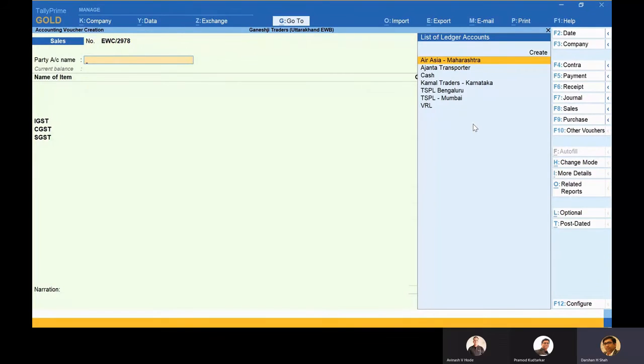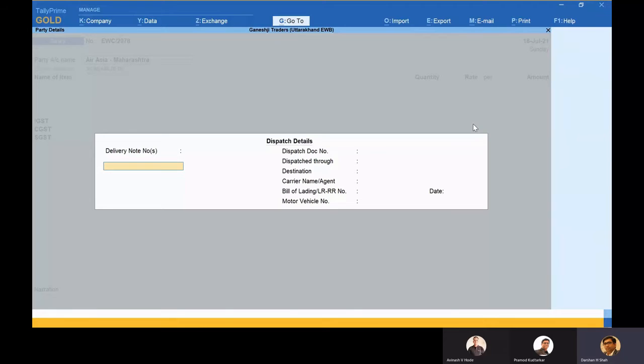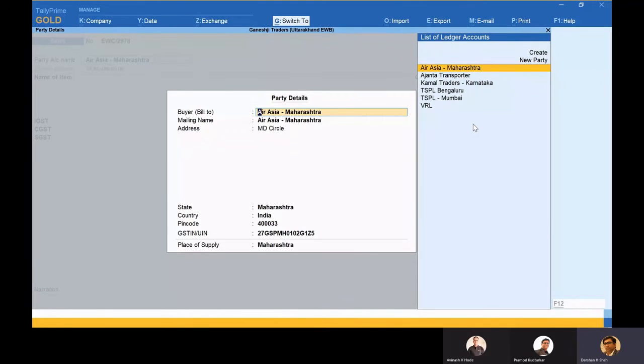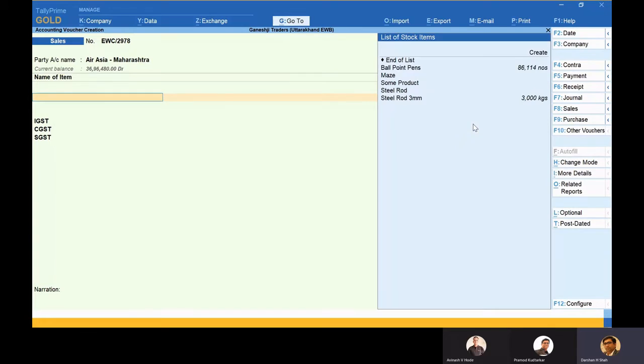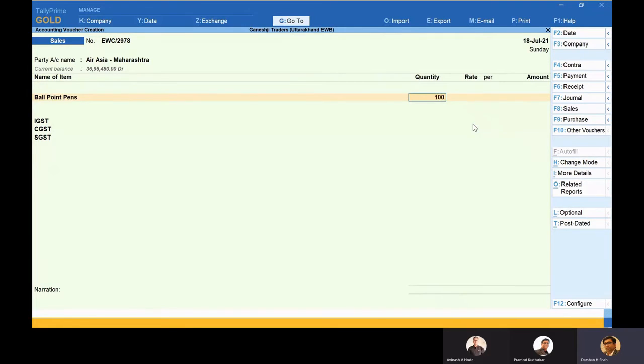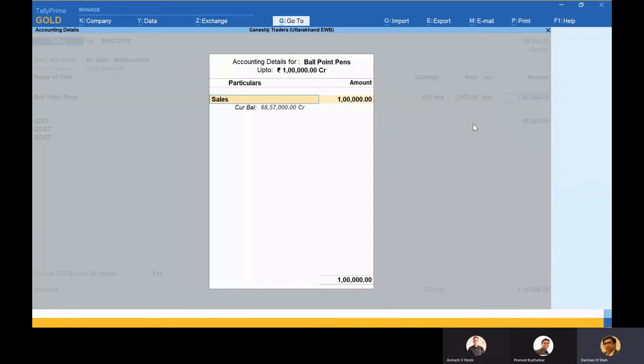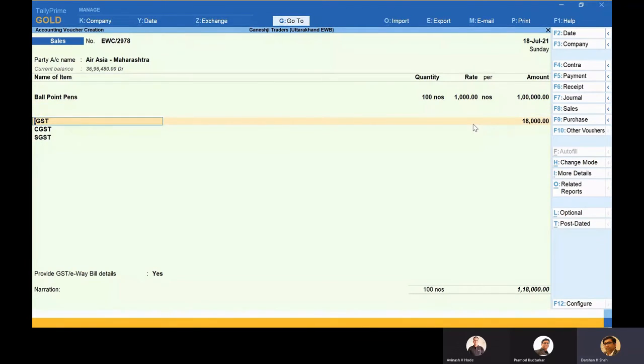Here I select a party. This is an Uttarakhand company and I'm selling it to a Maharashtra party. Okay, all the details are getting captured. 18th July, I'll select a product called ballpoint pen. Okay, here I'm selling 100 quantity. Okay, 1 lakh is the amount. GST it is automatically calculating. It is IGST, and at the bottom now it is giving me a message that e-waybill is needed for this.